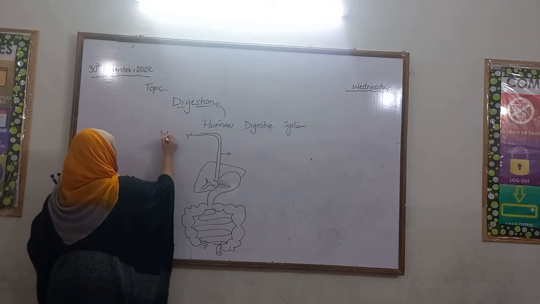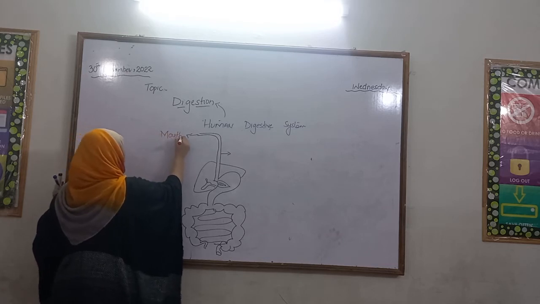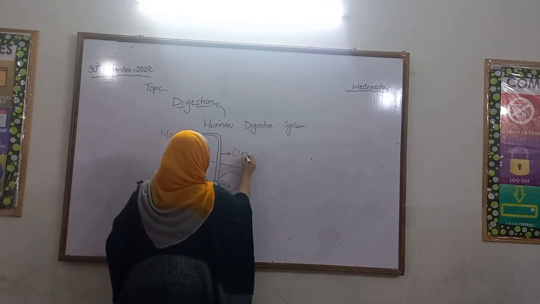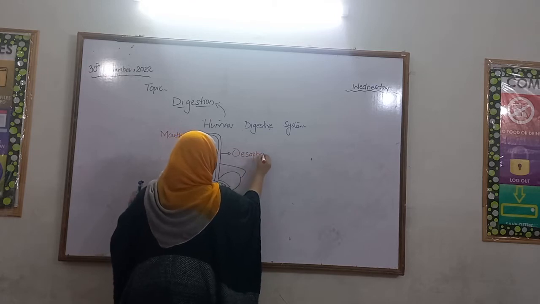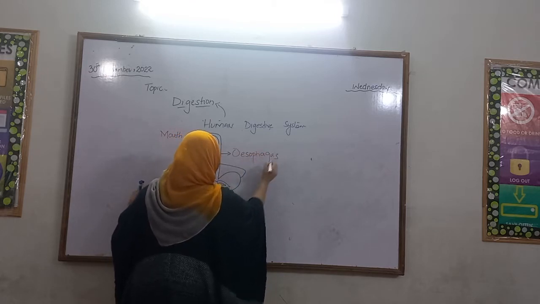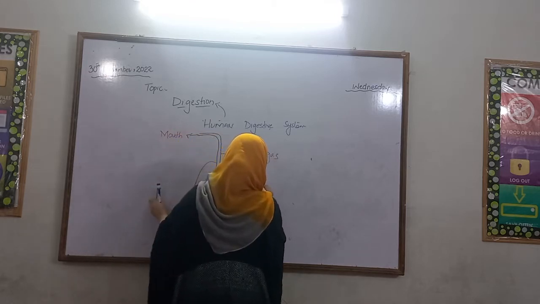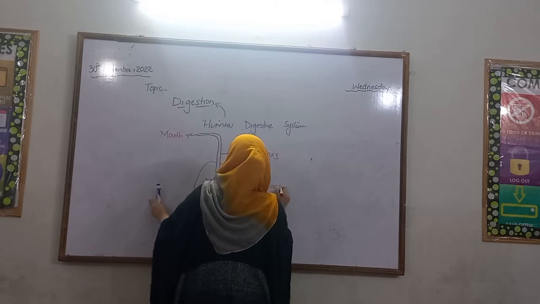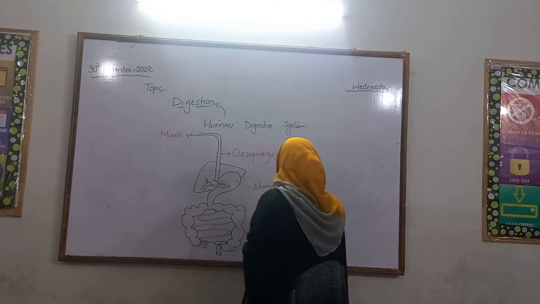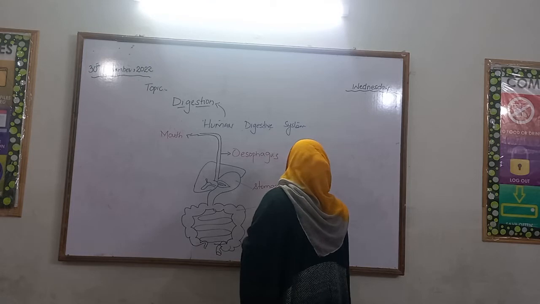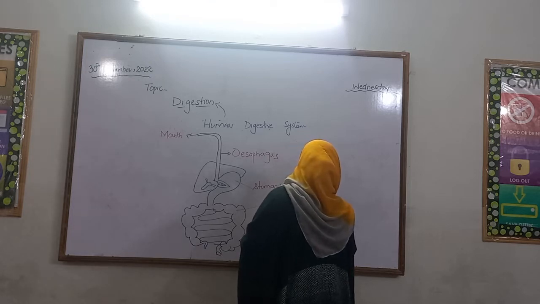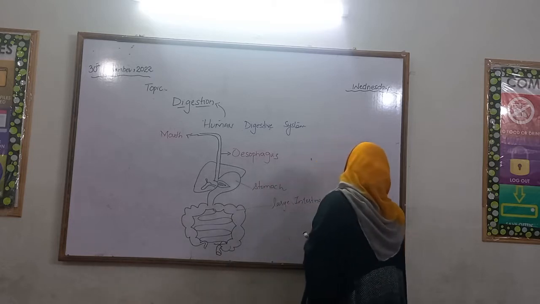Firstly, this is the mouth. This is esophagus. This is stomach. This is large intestine, also called rectum.